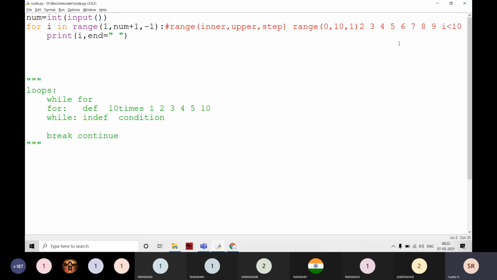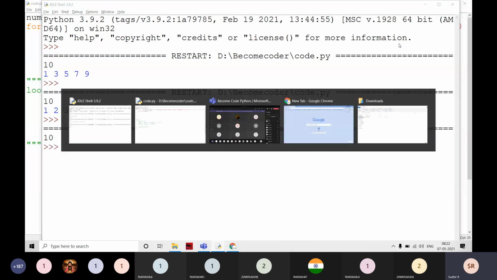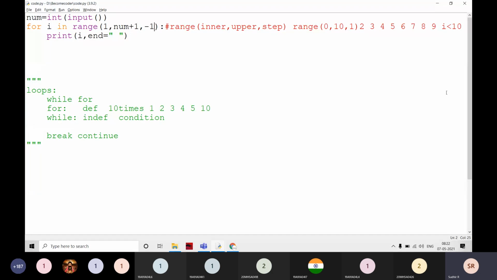For example, if I execute it and give 10 here, the output is nothing. Start with numbers, interchange the upper and lower bounds. We have to change the range: we have to start at num and stop at 0, and take -1. How does it work?